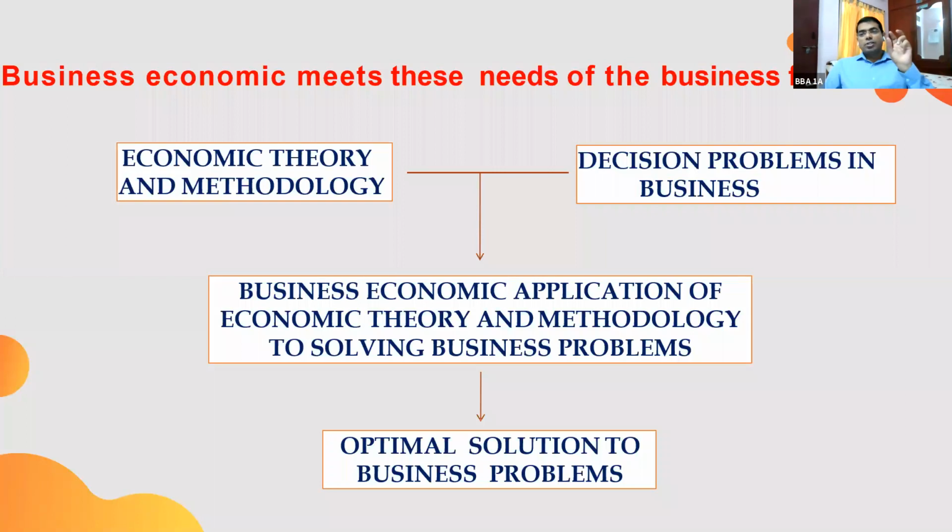Take an example of buying raw materials, or production, marketing, finance. For every decision, any decision related to any department, there are so many alternatives. So we need to choose the best alternative. So there are so many problems related to decision making in the business.